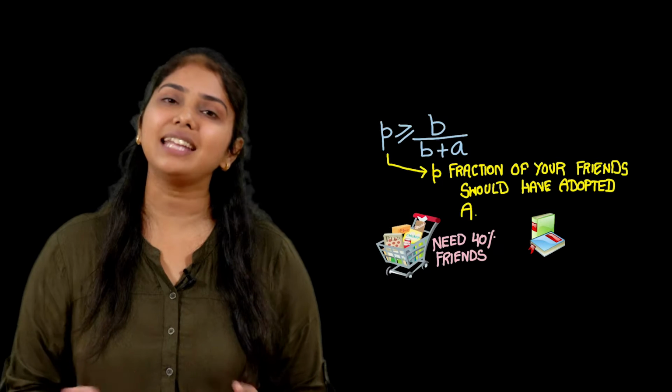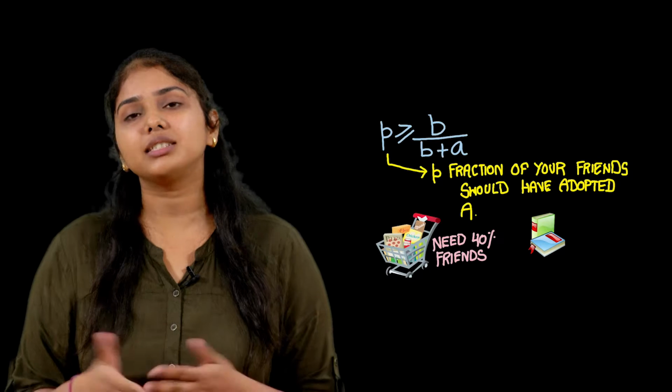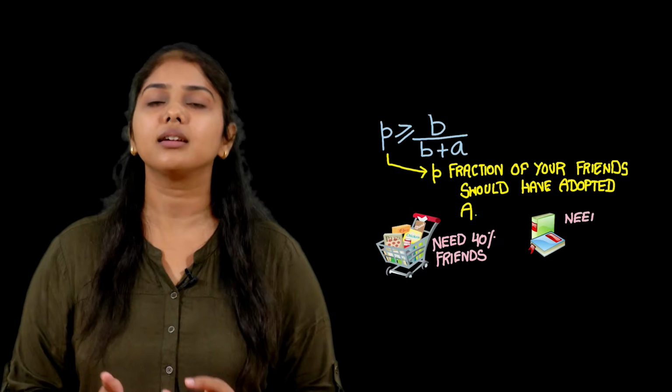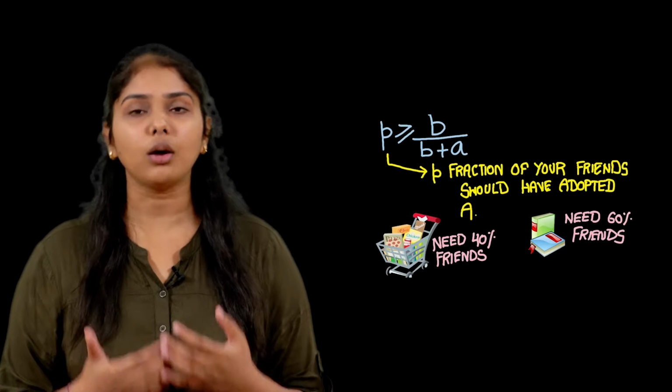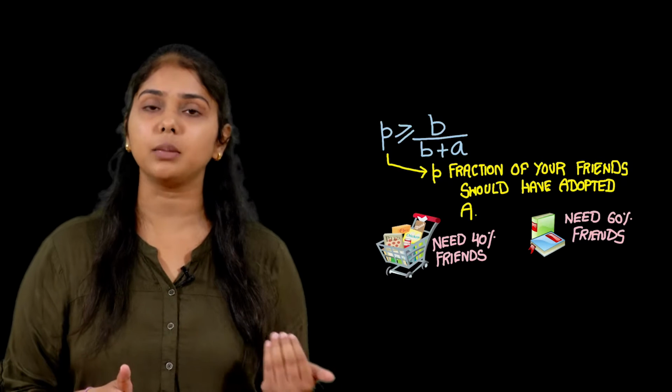You will see a very nice concept here. Let us say this 40% is associated with going outside. If 40% of your friends come and tell you that they are going outside, you also go outside. And for going to the library, it is 60%. If 60% of your friends go to the library, you also go to the library. So, what is happening here? Assume that you have 10 friends. Out of these 10 friends, 4 should go outside for you to go outside.